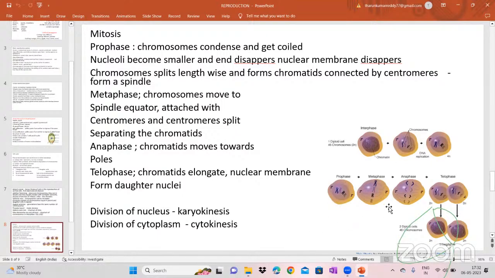Here you see the prophase, metaphase, anaphase and telophase. So here in the prophase you see the chromosomes condensation and the coiling, and then disappearing of the nucleoli and then nuclear membrane. Here you see in the metaphase you see the spindle-like structure where the chromatids are attached with the centromeres. In the anaphase you see the movement of the chromatids to the polar sides, and then you see in the telophase we will see the two nucleoli. Okay, from the two nucleoli, we will get the